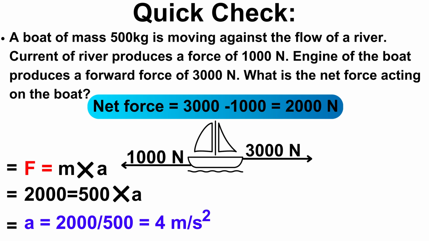What is the acceleration of the boat? F is equal to m into A. Force, obviously in Newton, so we'll write 2000 under F, and we have a mass 500 will be multiplied by acceleration, but we have to find out the acceleration. A is equal to 2000 divided by 500, so the answer will be 4 meter per second squared.